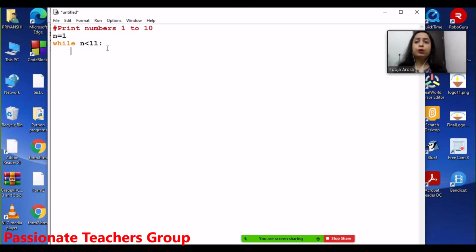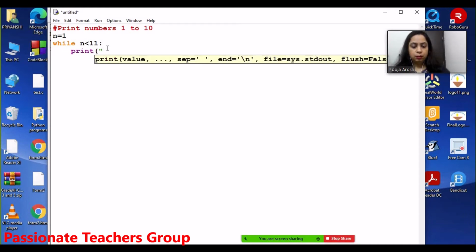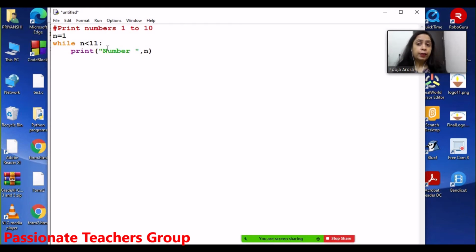So now I am writing print number n. Now why I am writing n, this again I am going to explain to you. So what I have done, I have done the initialization, I have done the condition check, and this is what my while body is.